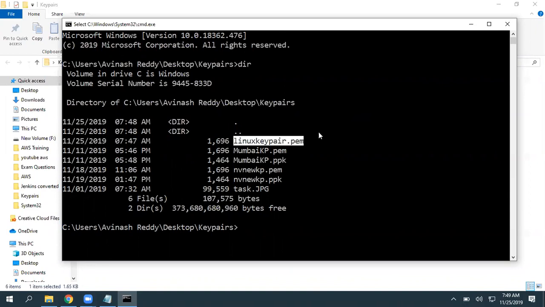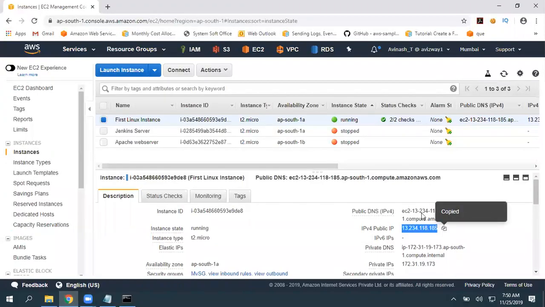So this is like using the PEM format. The format is ssh -i, then give linux keypair.pem. You really have no need to type everything, guys. Give the first couple of letters and use tab, it is going to autofill automatically. The file is available. When multiple files are there, you press tab twice, it is going to show how many files are with that name. All right, then the default username is ec2-user. Click on enter, @, then give your public IP address or public DNS.